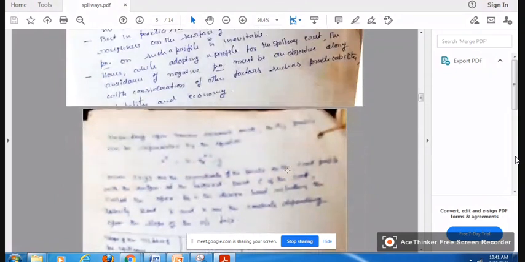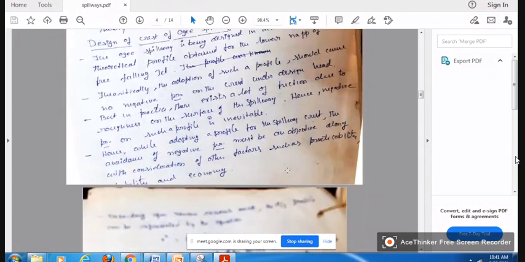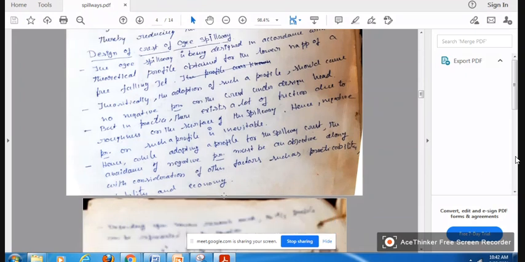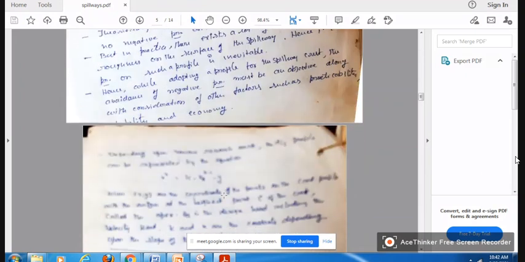So the Ogee spillway is designed in accordance with the theoretical profile obtained for the lower nappe of a falling jet. So the equation is there for that profile. It is not clear here, so I will just read it out. x to the power of n is equal to k hd to the power of n minus 1 into y.